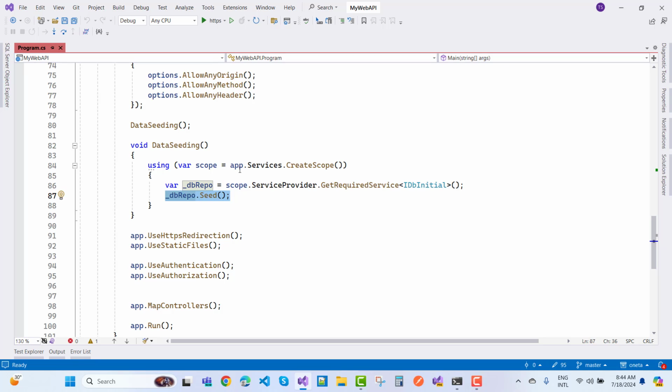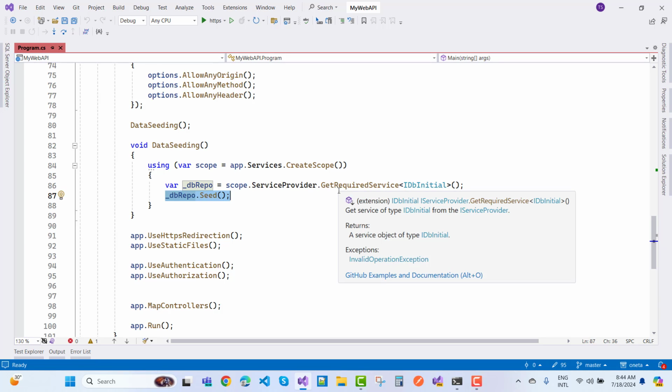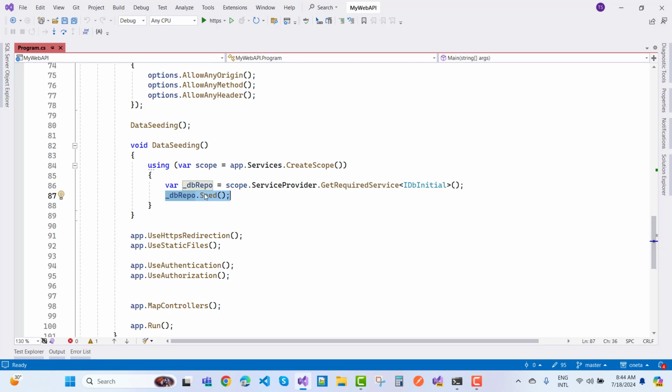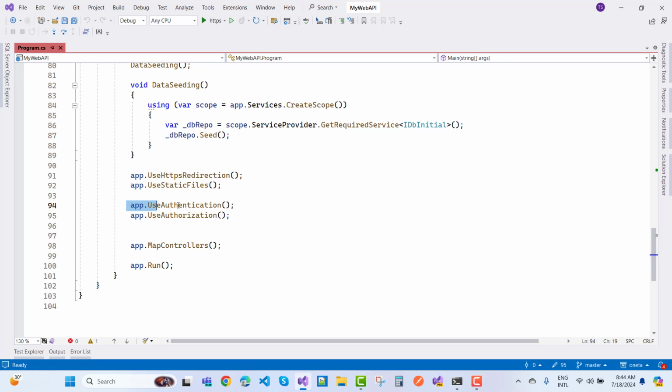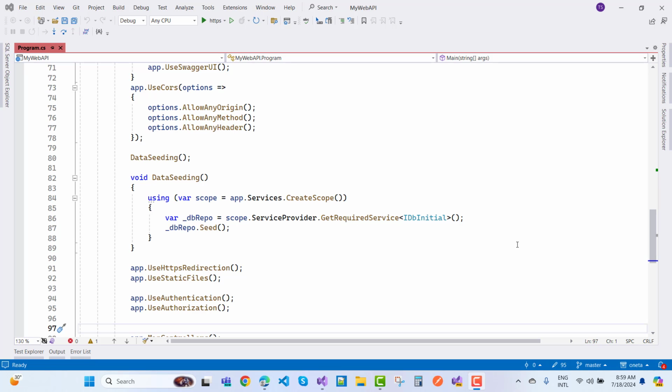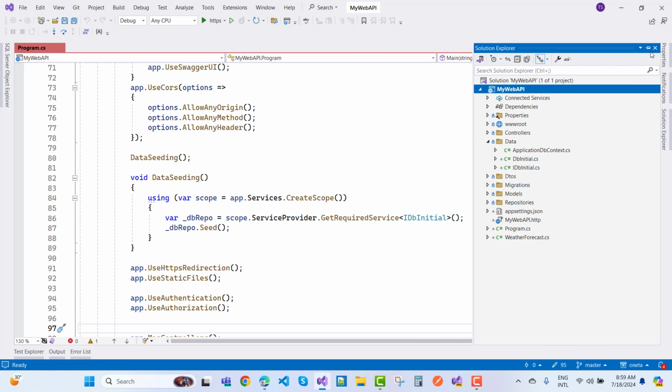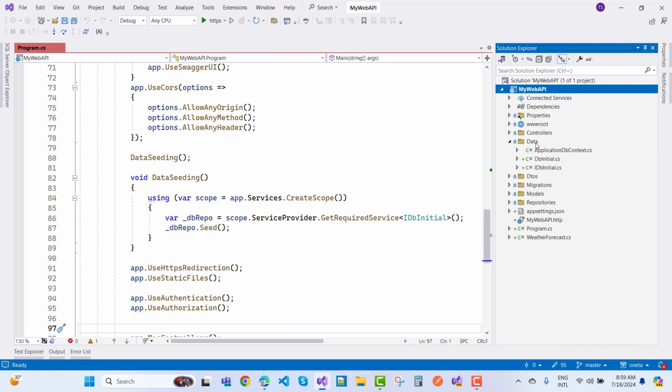By using app.Services.CreateScope, you can call any injected service here, and with this instance you can call your seed method. Okay, now we also use authentication and authorization. Just after that, the data section is ready to go.